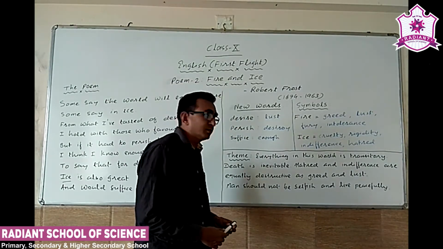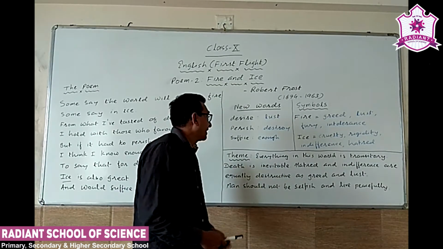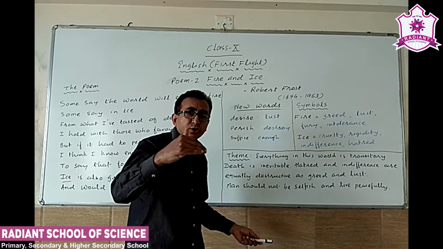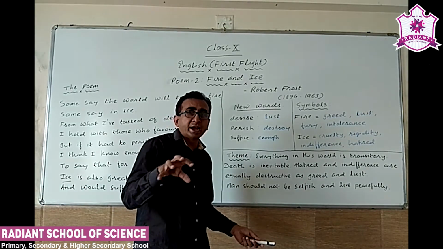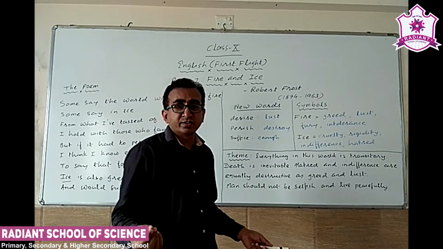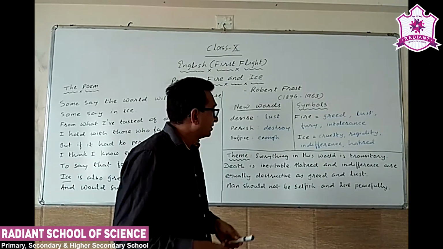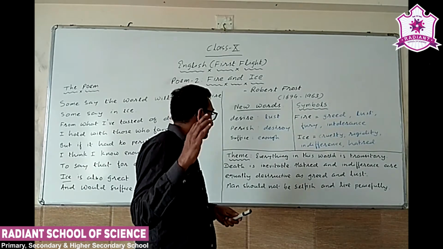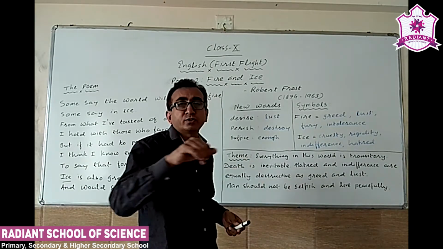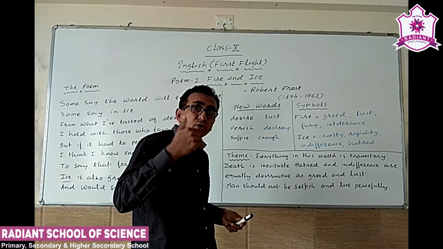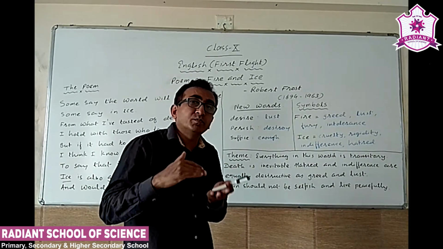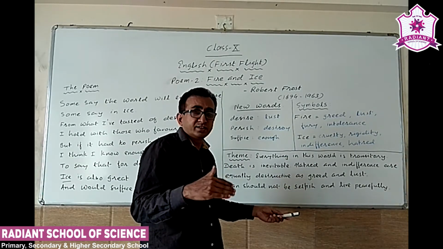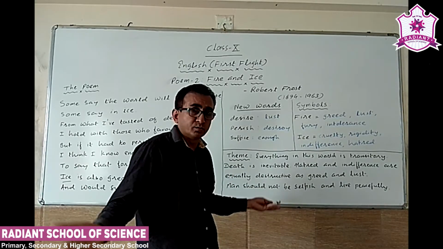So, let's try and read the poem's theme once again. Everything in this world is transitory. At one point of time, the world or this planet might have taken birth. Obviously, many thousands of years ago, the world has taken birth and this planet is thousands of years of age. But from that point onwards, one thing became absolutely sure, that everything in this world is transitory. It is bound to come to an end at some point.